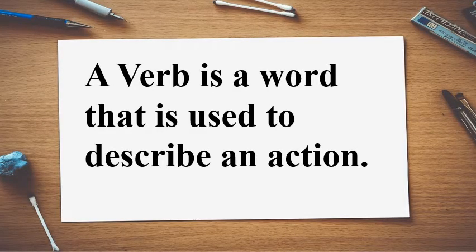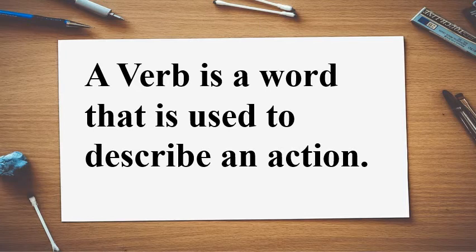A verb is a word that is used to describe an action. It is used to tell something about a person or a thing, what that person or thing is doing. For example, she teaches in our school. Here the word teaches is a verb. What is she doing? She is teaching. So here the answer of doing is teaching, and the verb is teaching.